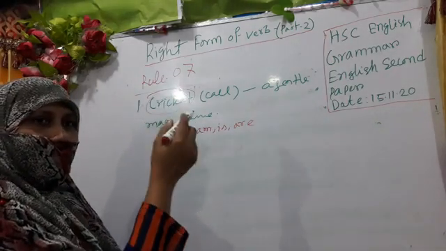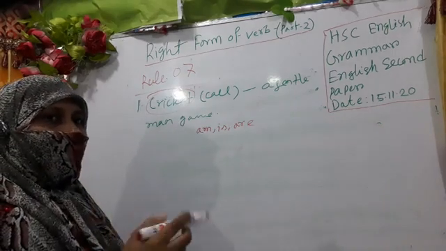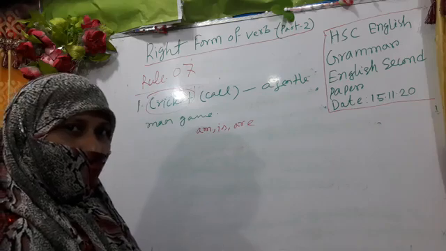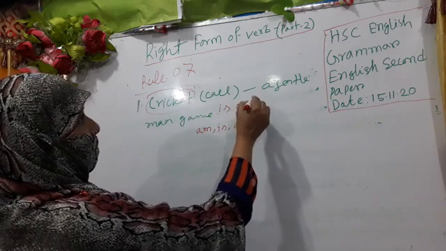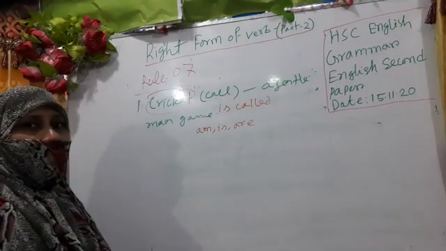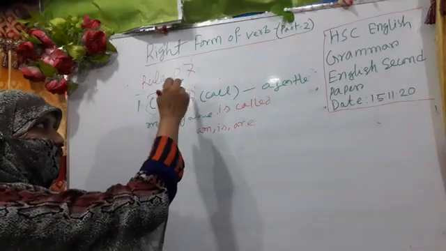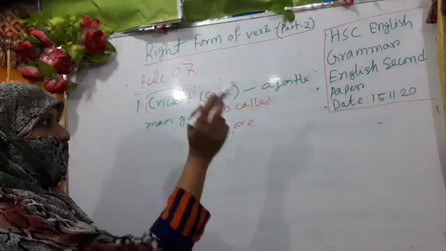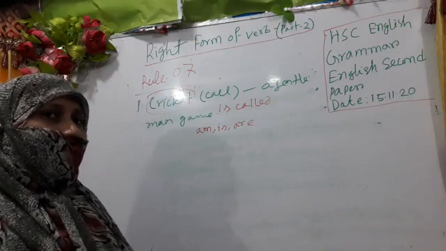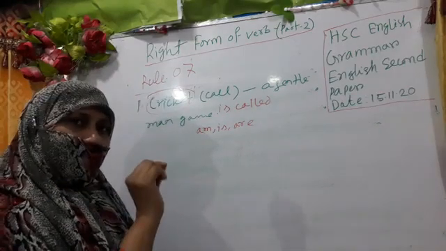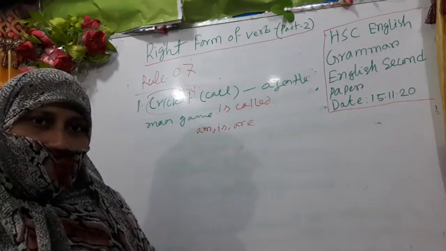In the subject-verb agreement class I have already told you that if the subject is singular, the verb is singular; if the subject is plural, the verb must be plural. So is, what would be the answer? Is called. Okay, my dear learners, this is the sentence of passive voice. How do we know? We know that this is a passive voice sentence because the subject remains passive, so we have to convert the sentence into passive voice. And we have to know the tenses also.